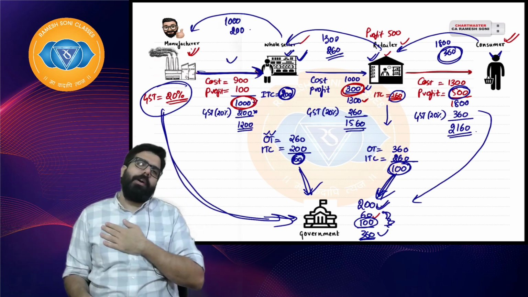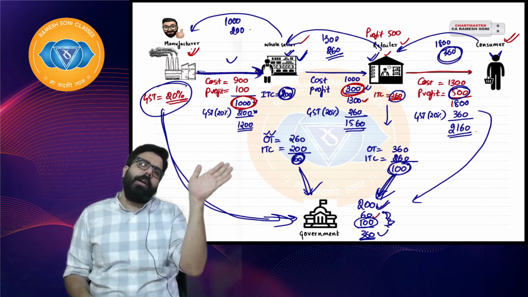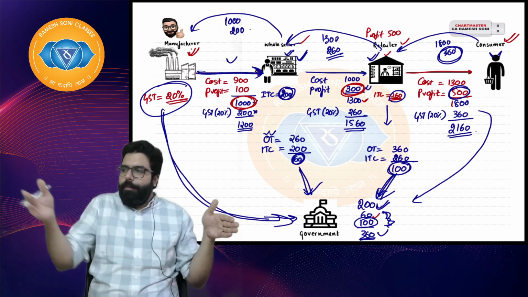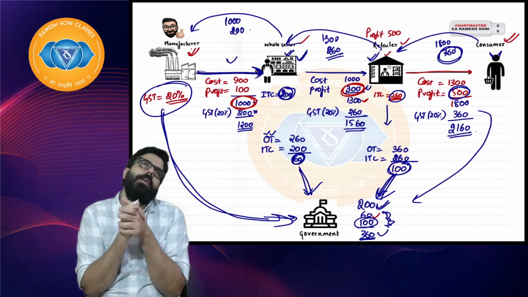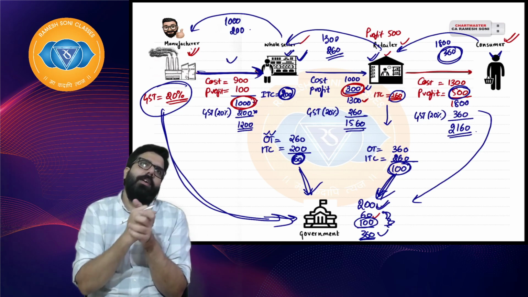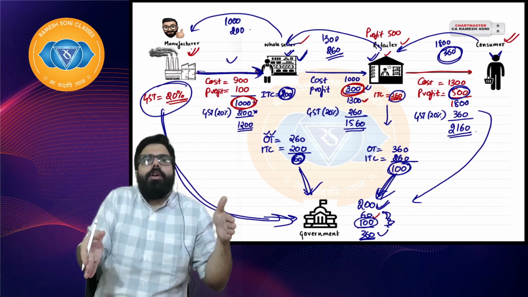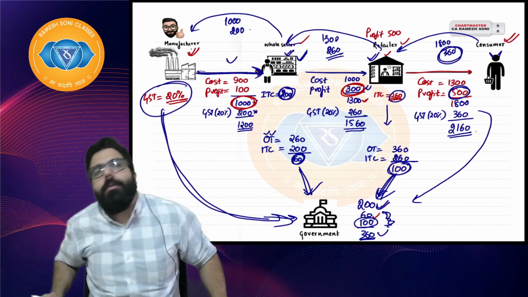Otherwise, supposingly I am a producer, I produced in January, and goods are ultimately consumed in December. Ten times the goods have passed. You never know, it came to the wholesaler, the trader ate off. The government is waiting. When will the trader sell to the consumer? So the government told, I don't want this headache. Whenever goods are sold from one person to another, at every stage, I want my tax.